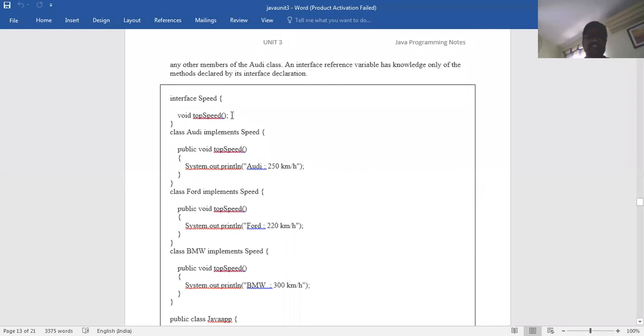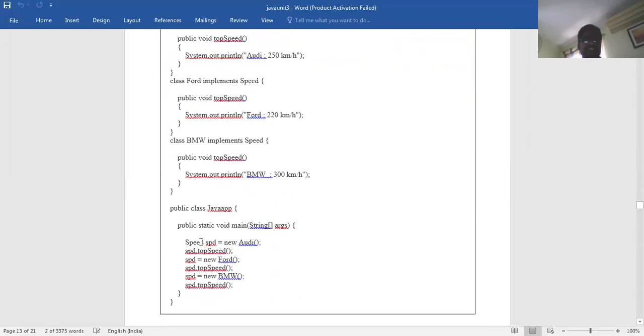With the same name, we took three different methods previously, but here only one abstract method we have taken in the interface. That interface serves three different classes, because speed is common for all the different cars. So here we have taken three different ones: one is called Audi car, another one is called Ford, another one is called BMW. Three different speeds. Now how to access the three different ones?